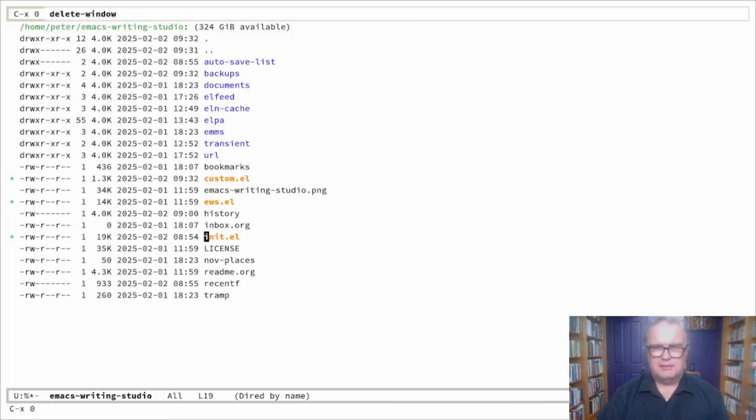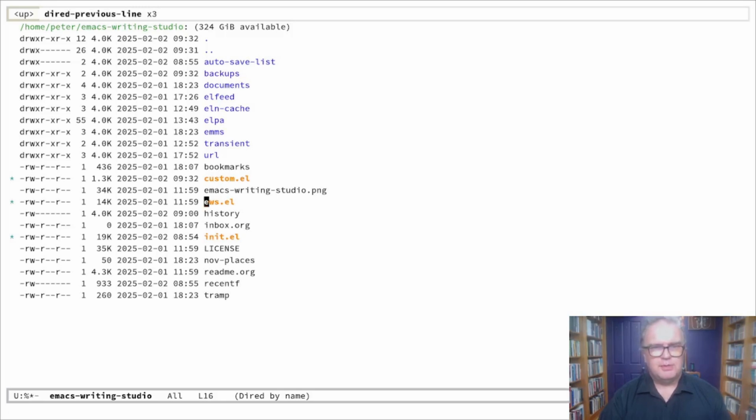So init.el is the startup file that all Emacs setups use, and this init.el basically converts your vanilla GNU Emacs to Emacs Writing Studio by downloading a lot of packages, installing those packages and configuring them. So these are packages for bibliography management, for note-taking, for a thesaurus, lots of different things that I'll run through in subsequent videos.